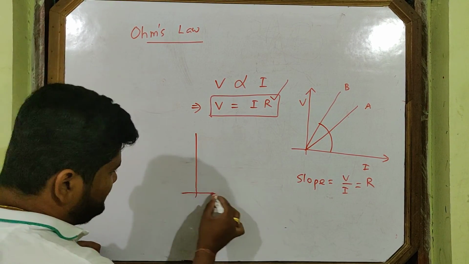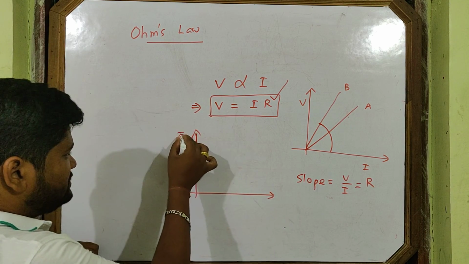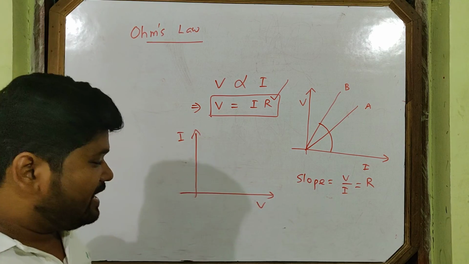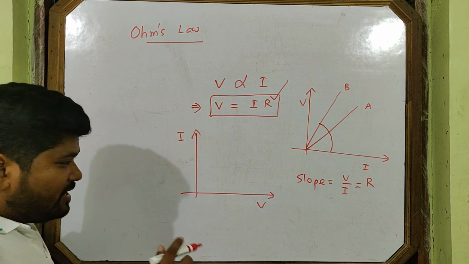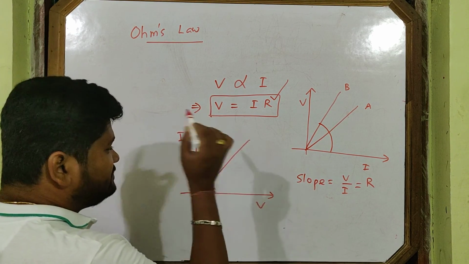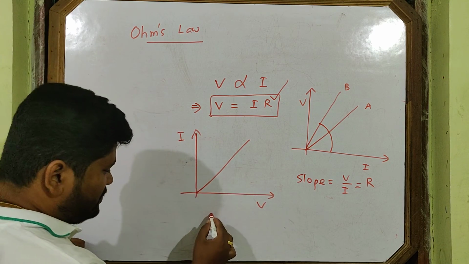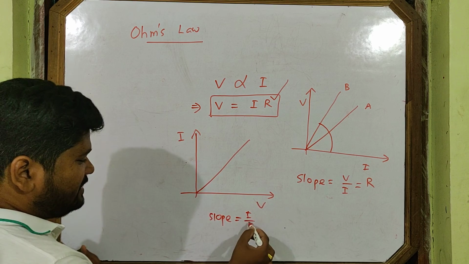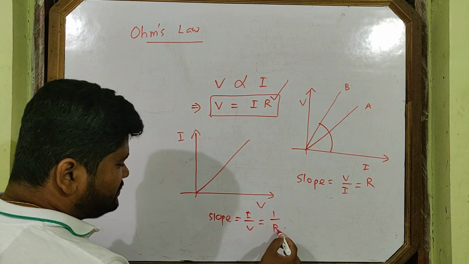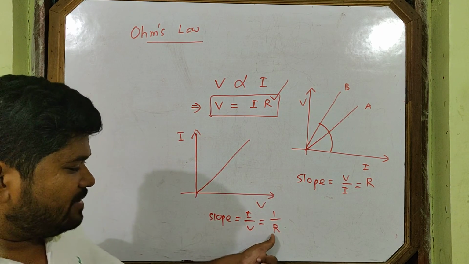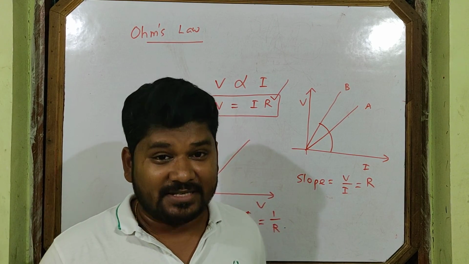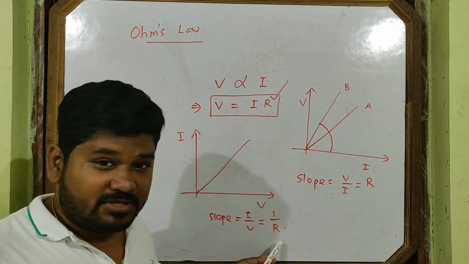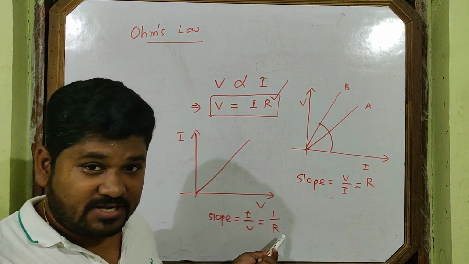But if the graph will be like this, in some books you will find I here on the y-axis and V on the x-axis. Now what happens? Also this is a straight line. But what does the slope provide? I told you just before, slope is y by x, so I by V. So this is 1 by R, the reciprocal of resistance. This is also one term you know from 10th class, called conductance.